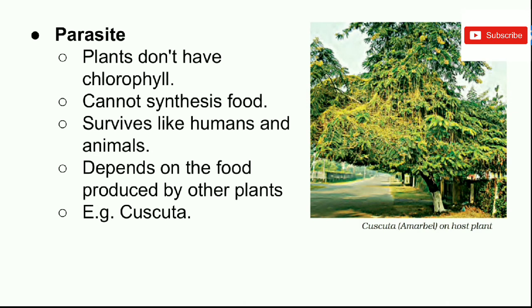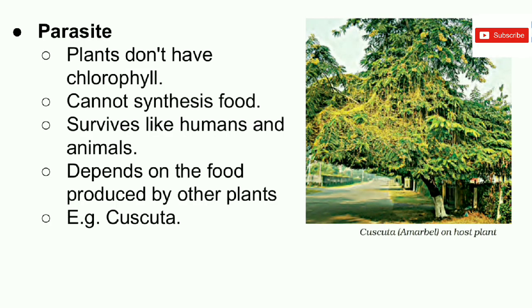Parasitic. In this nutrition, the plants cannot make their food themselves. They totally depend on other plants. Basically, they are not green in color because of a lack of chlorophyll, so they are unable to make food. For example, cuscuta. In the figure, cuscuta, yellow in color like a vine, spreads out on a green tree. Because of the lack of chlorophyll in cuscuta, it takes the nutrients from the green tree.